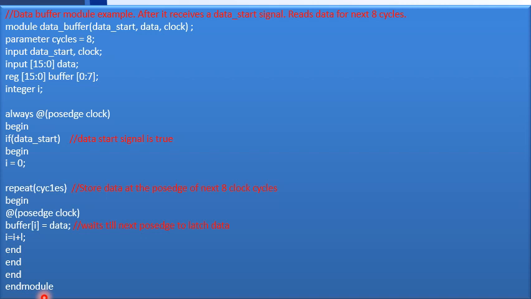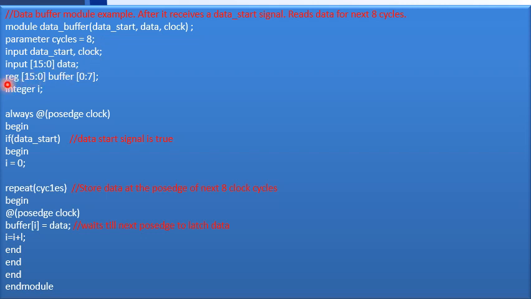So for that we'll see the program. I have module data buffer. In that, the ports I have taken are data start signal, data and clock. Data start signal is a single bit, clock is a single bit, and data is 16-bit data. Before that I have declared a parameter named cycles equal to 8. This is going to keep track of the number of iterations the repeat loop is to be executed.